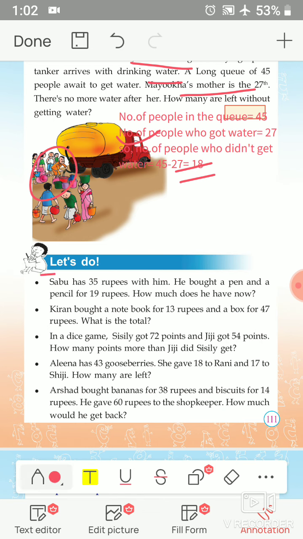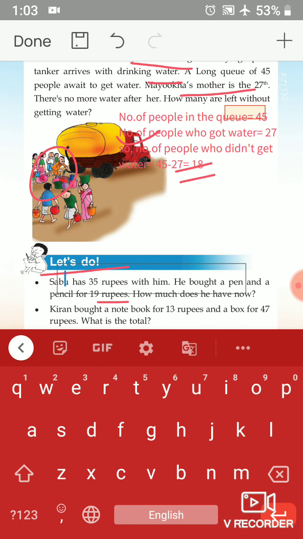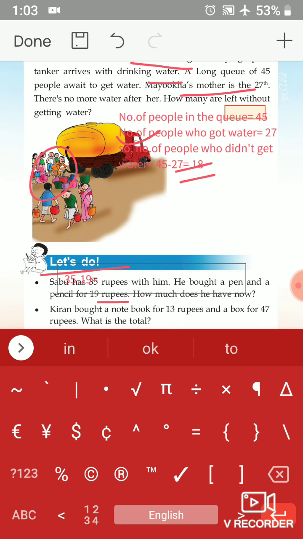Let's do. Sabu has 35 rupees with him. He bought a pen and a pencil for 19 rupees. How much does he have now? Sabu has 35 rupees in his hand. He bought a pen and pencil for 19 rupees. Then how many rupees are left in Sabu's hand? What will we do? Yes, 35 minus 19. 35 total rupees, so 35 minus 19, and the answer is yes, 16. 16 is the answer.